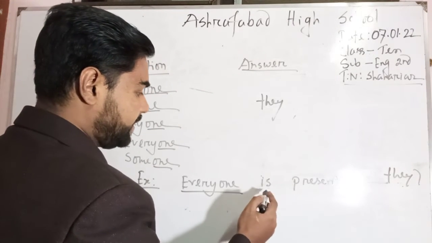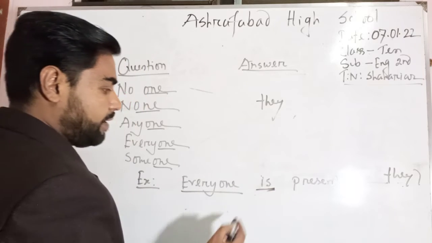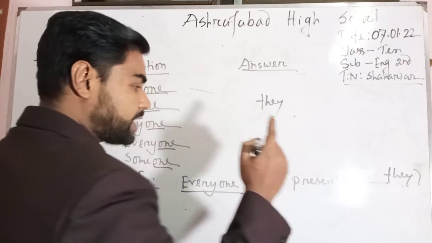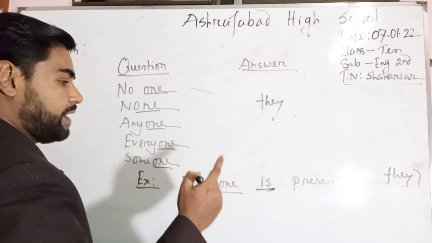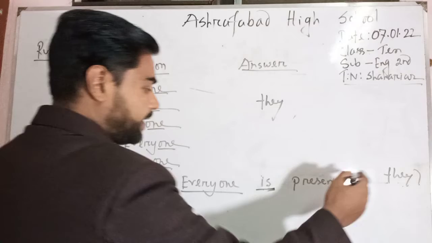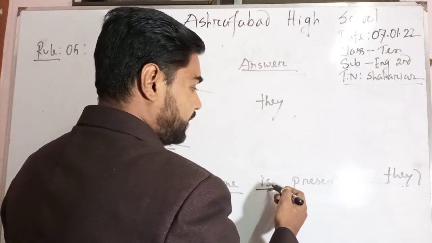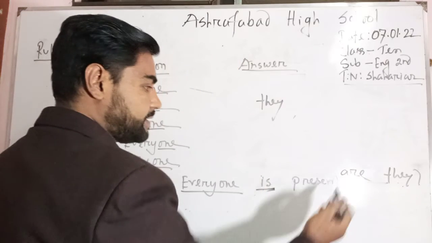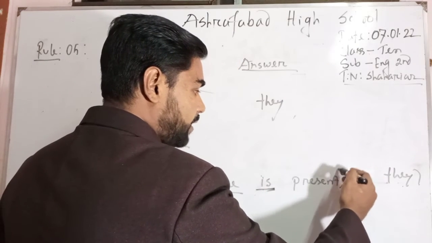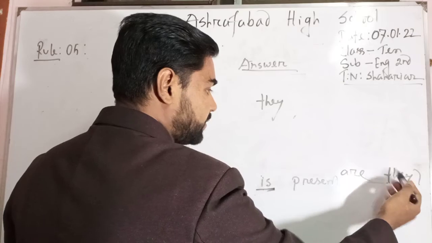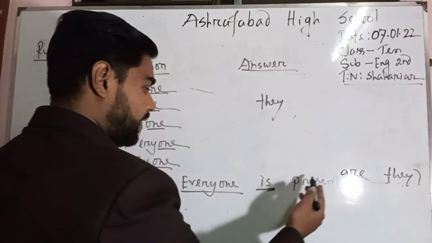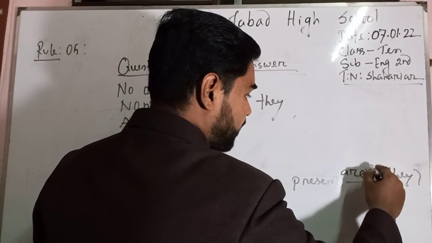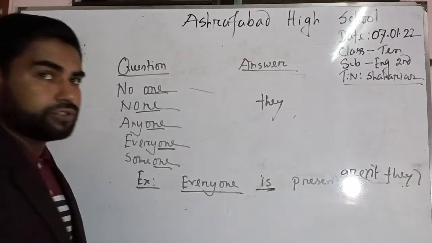Now let's see the auxiliary verb is. You know, is doesn't go with they, so we have to use such an auxiliary verb that goes with they. So instead of is we have to use are. Since this verb are goes well with the subject they, and there is no negative word here, so we have to write down the contracted form of not. So the answer will be aren't they.